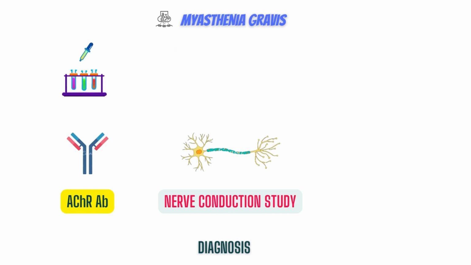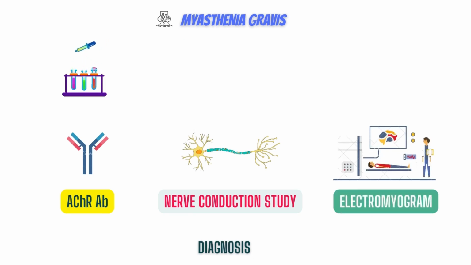Also, nerve conduction studies are a type of study that looks at how the nerves transmit information. Myasthenia gravis is diagnosed through a procedure known as repeated nerve stimulation. An electromyogram, or EMG test, is a kind of test that evaluates a muscle's electrical activity. Diseases and neuromuscular problems can cause aberrant electrical muscle activity, which can be detected using an EMG.